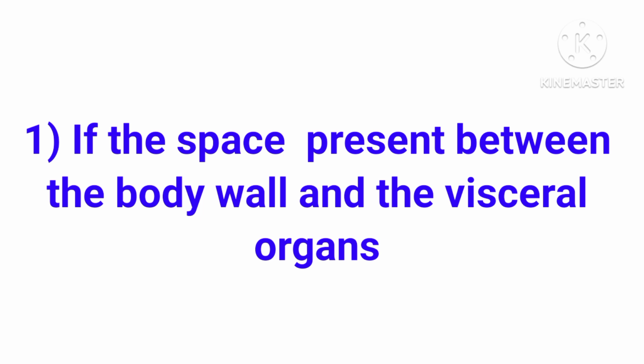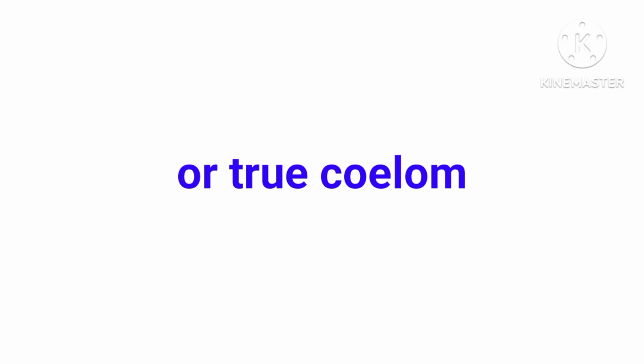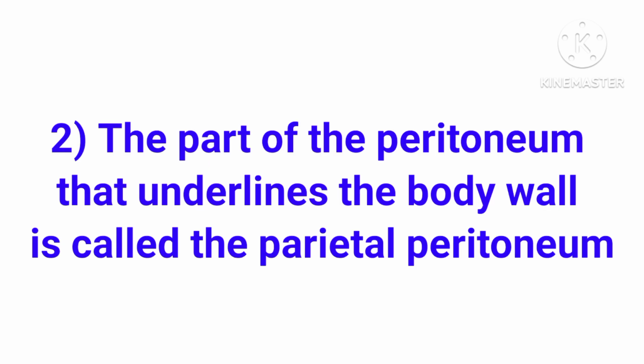If the space present between the body wall and the visceral organs is lined by mesodermal epithelium or peritoneum, it is called which coelom? Eucoelom or true coelom.